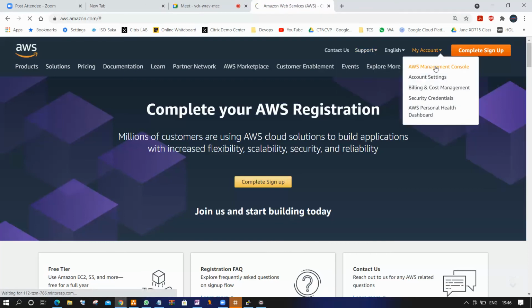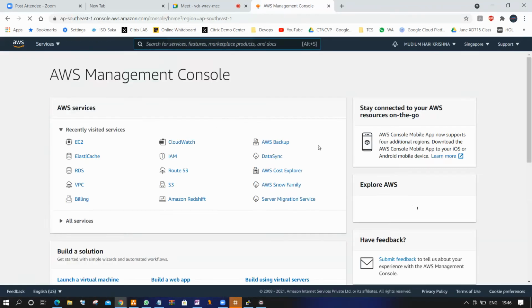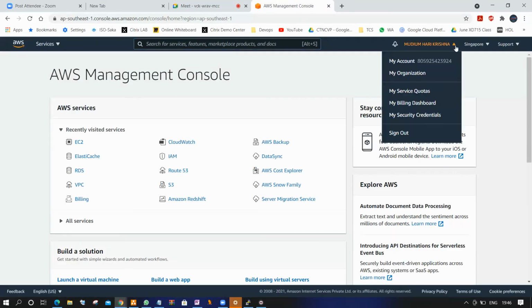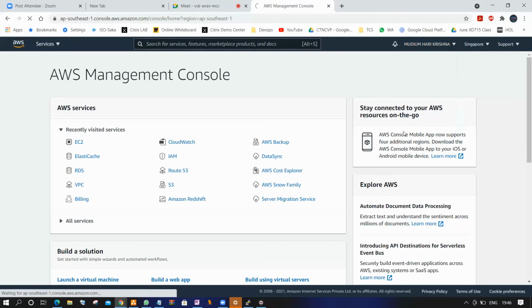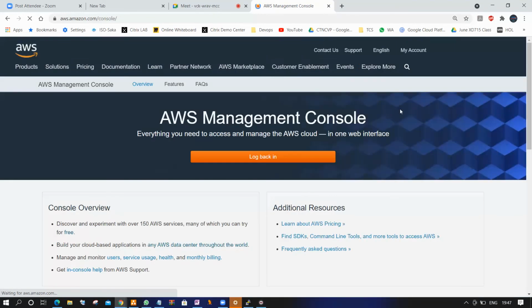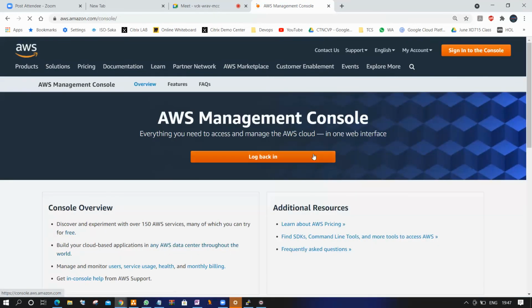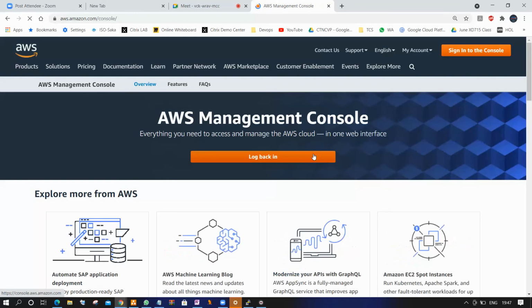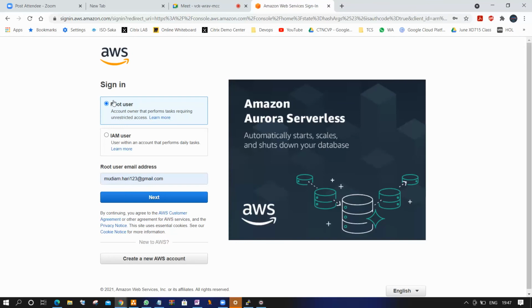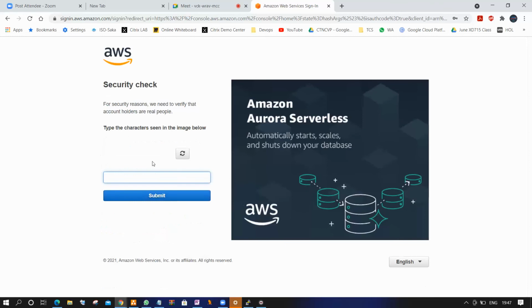Then AWS Management Console, click here. Now I directly logged into Hari's account, but I actually need to sign out and log back in. This is the root user; enter whatever mail address you provided. Next, and you have to type the exact captcha code.